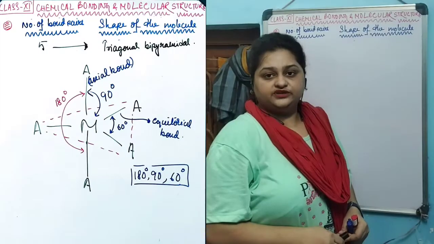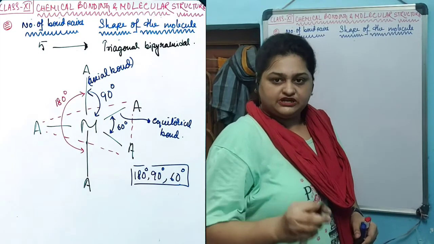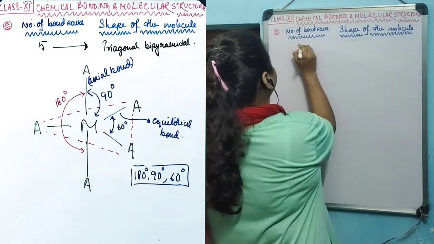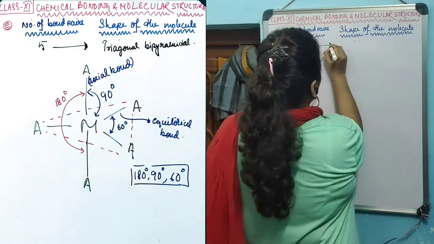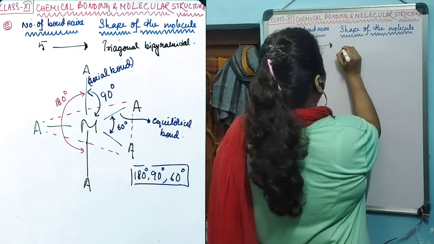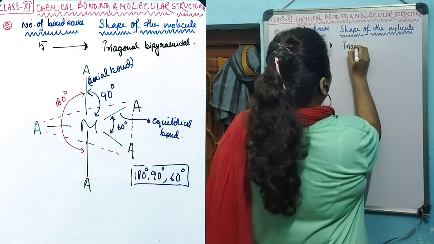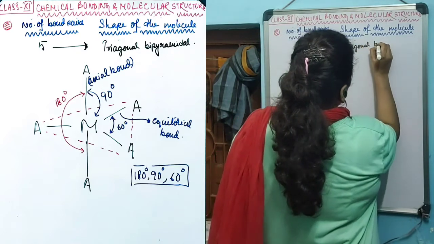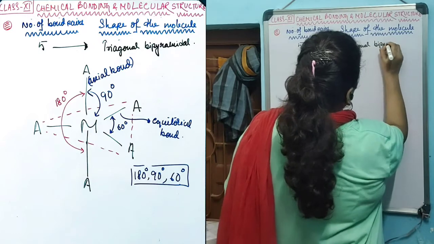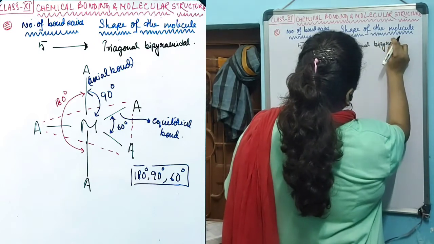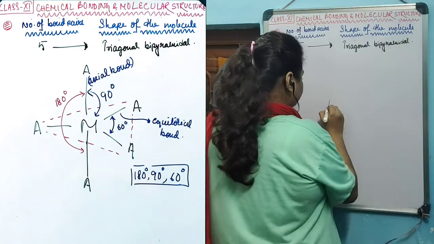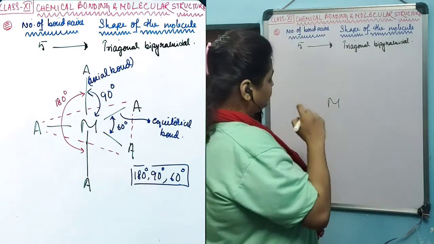The next one that we studied is the trigonal bipyramidal shape. That one was created when the number of bond pairs around the central atom was 5. That is, the central atom has 5 bonds. In that case, the structure is trigonal bipyramidal. And the shape of the structure looks like this.